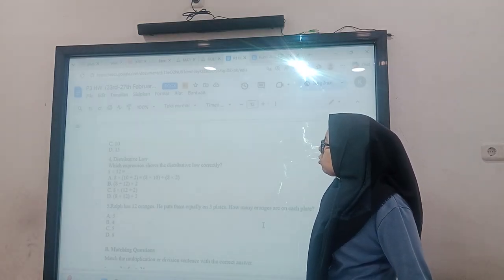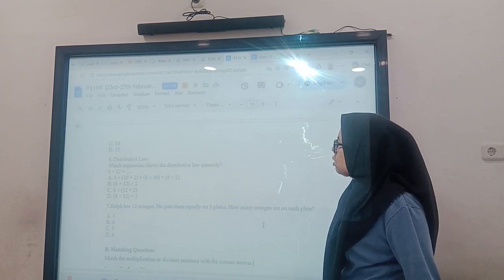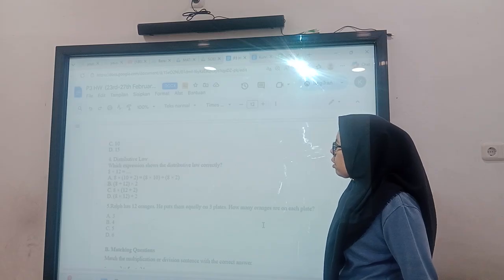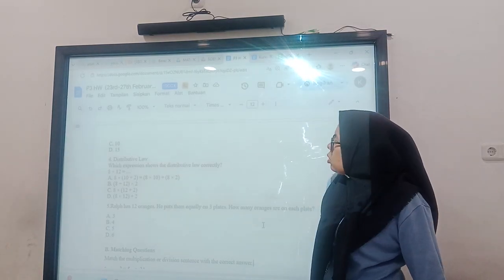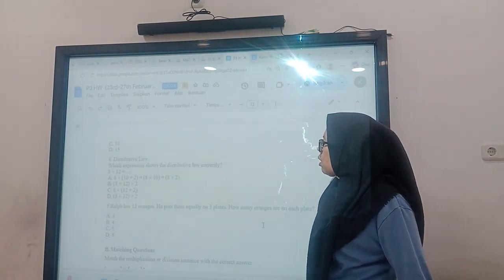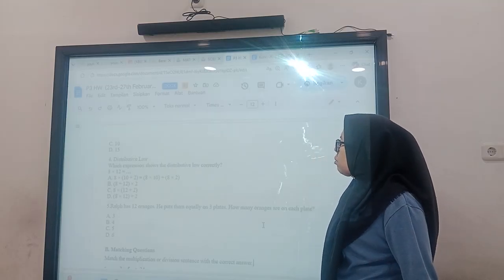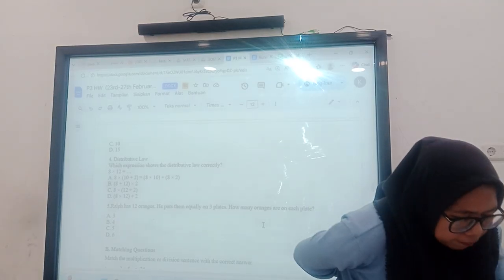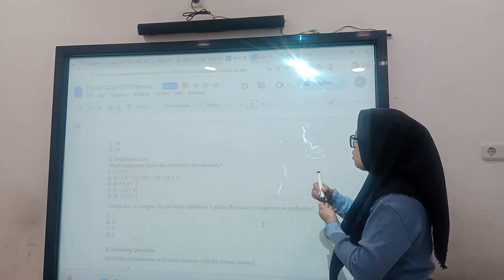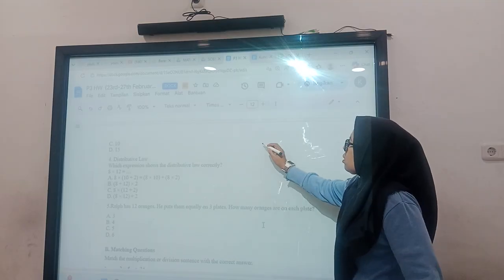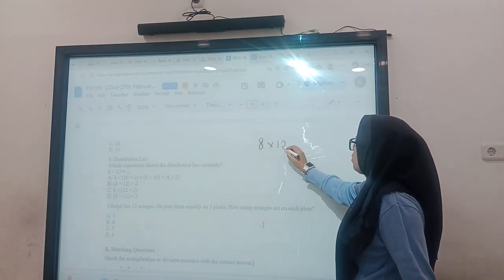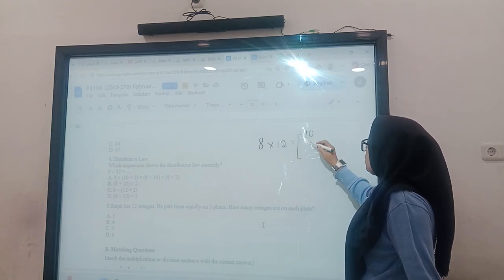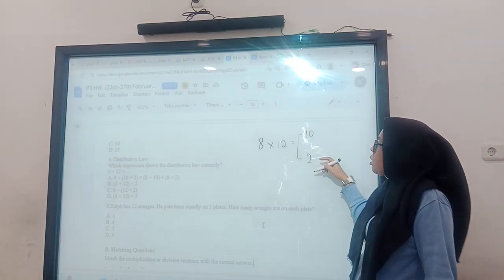So you can break down the question. 8 times 12, we can break down 12 into 10 and 2. Then 8 times 10 plus 8 times 2, or we can use the other way. For example, like this, 8 times 12. We can break down this 12, make it 10 and 2.